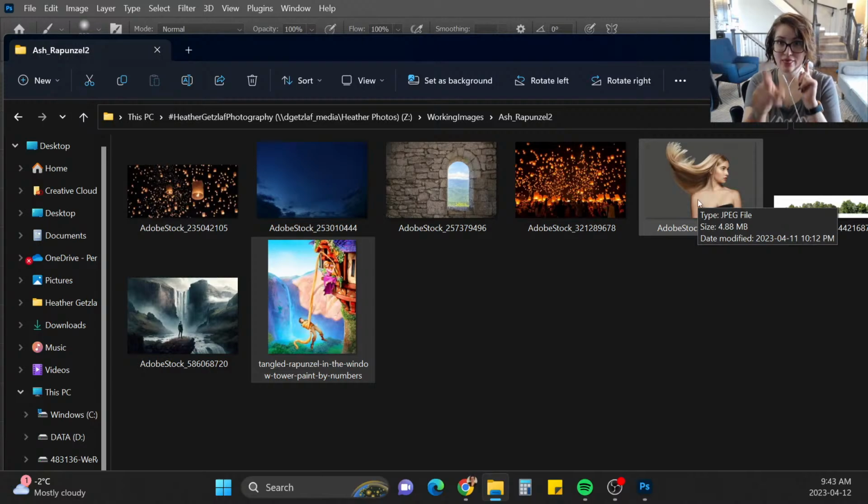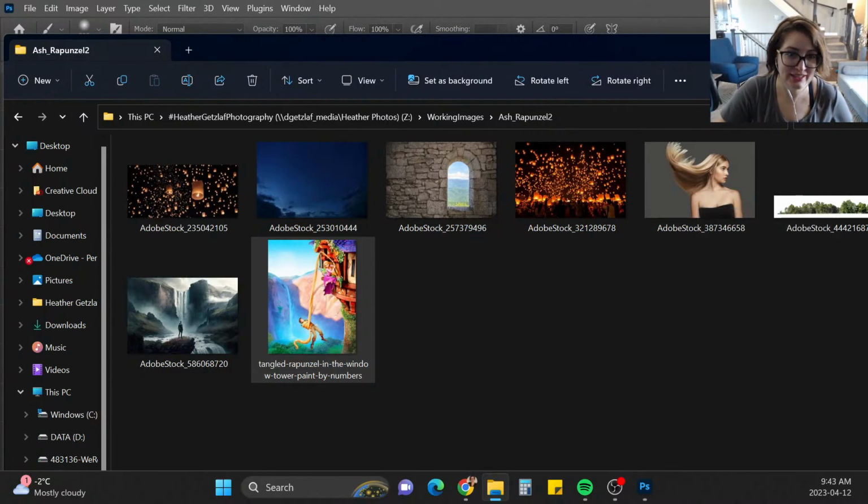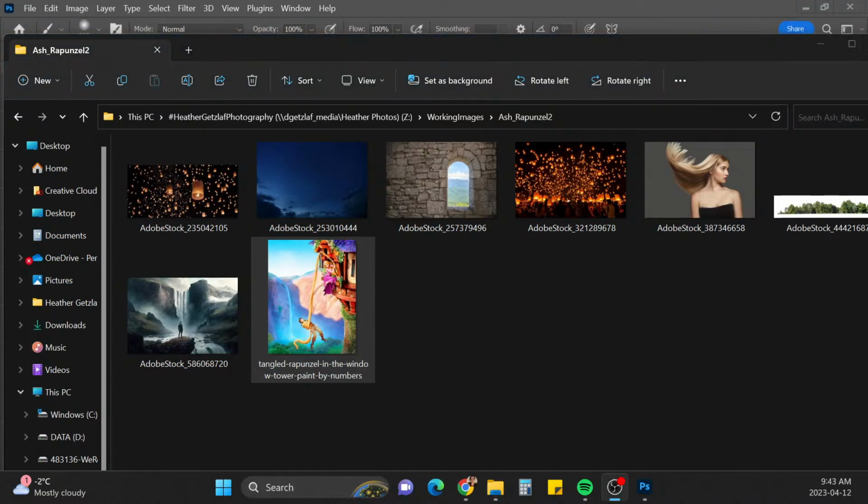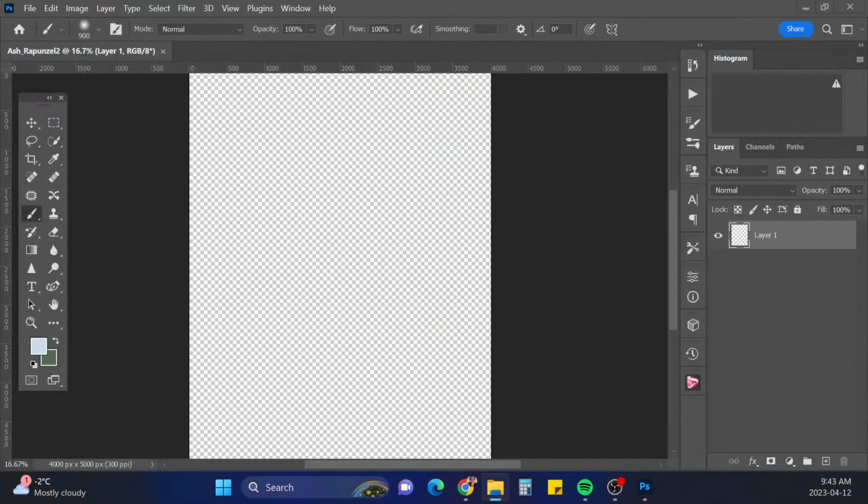I'm going to turn this camera off so that you can concentrate on the editing. So let's do that. All right, let's put this over here. So the very first thing I'm going to start with in this one is probably the tower in my Pixel Squid.